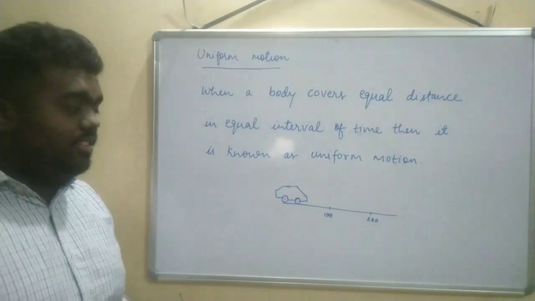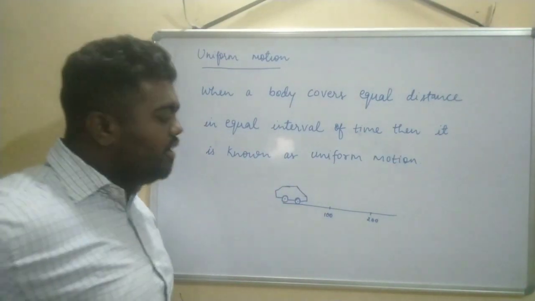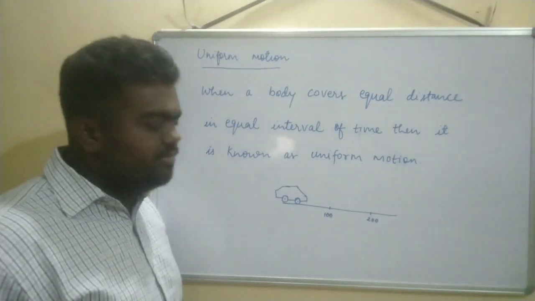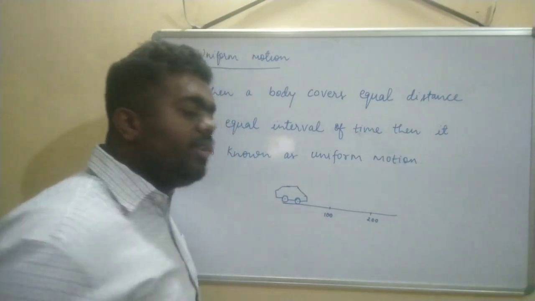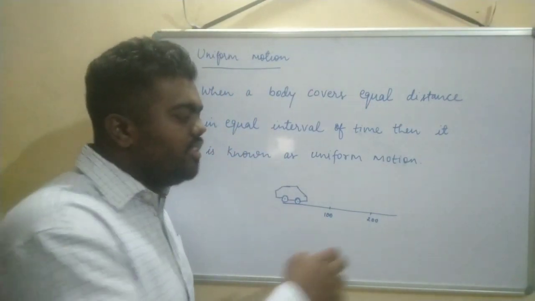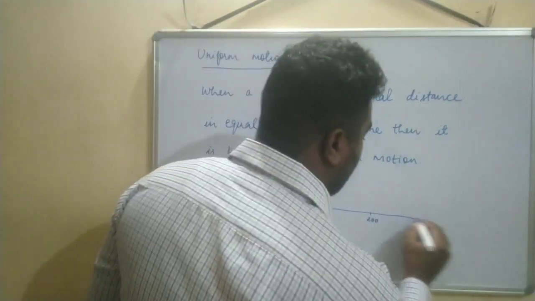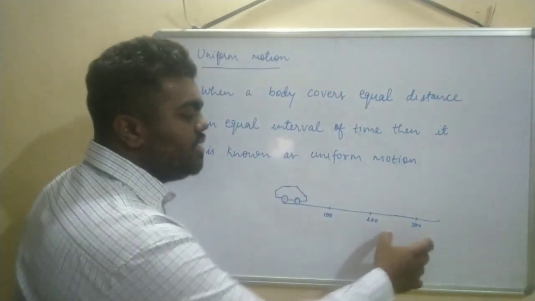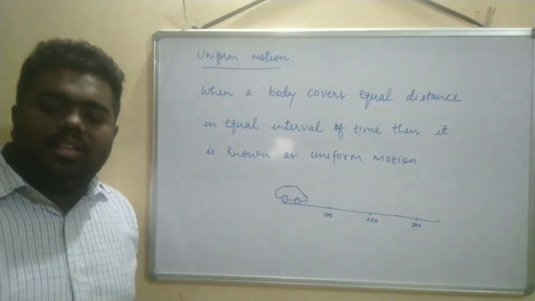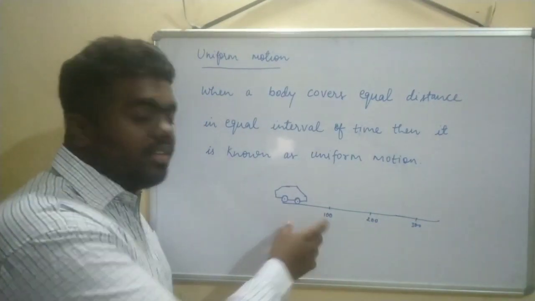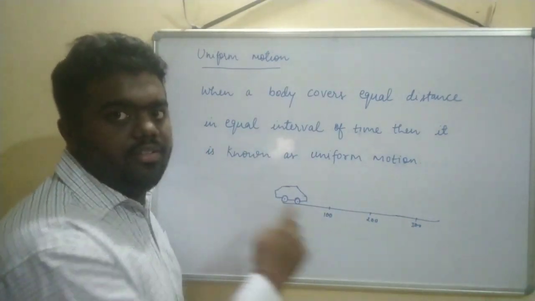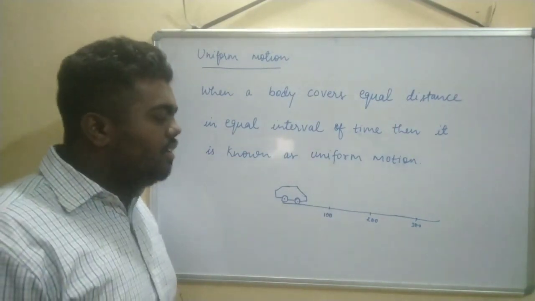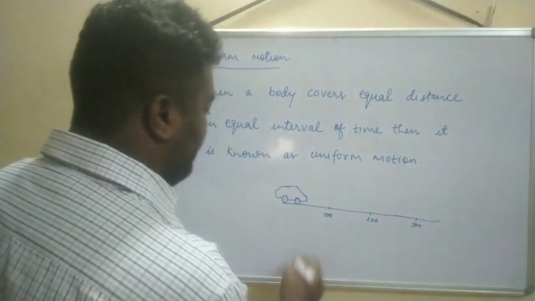For example, this car covers 100 kilometers in 5 hours, then the next 100 kilometers again in 5 hours, then here 300 kilometers, again 5 hours. So this is equal distances in equal interval of time. Equal time is 5 hours: 100 kilometers 5 hours, next 100 kilometers 5 hours, next 100 kilometers 5 hours.